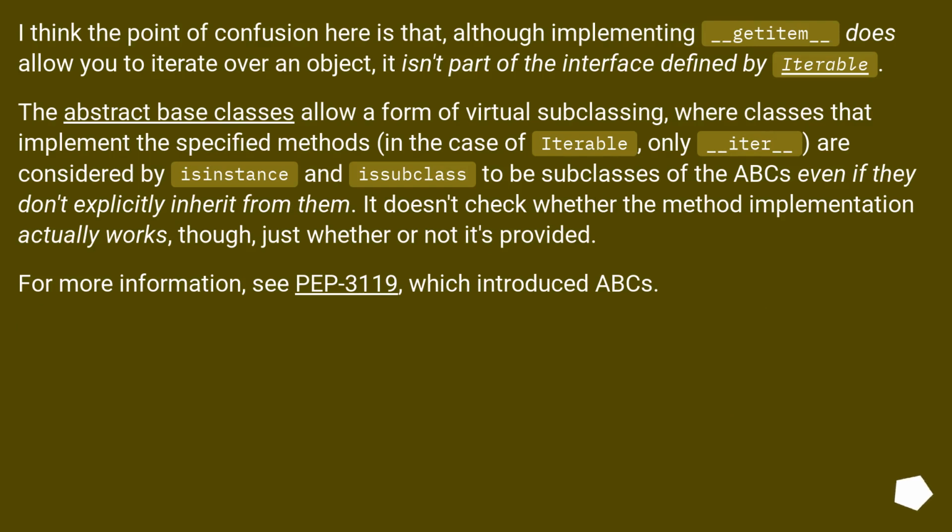I think the point of confusion here is that, although implementing __getitem__ does allow you to iterate over an object, it isn't part of the interface defined by Iterable. The abstract base classes allow a form of virtual subclassing, where classes that implement the specified methods, in the case of Iterable only __iter__, are considered by isinstance and issubclass to be subclasses of the ABCs even if they don't explicitly inherit from them. It doesn't check whether the method implementation actually works, though, just whether or not it's provided. For more information, see PEP 3119, which introduced ABCs.